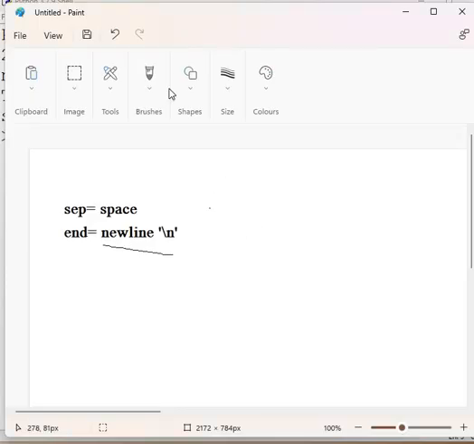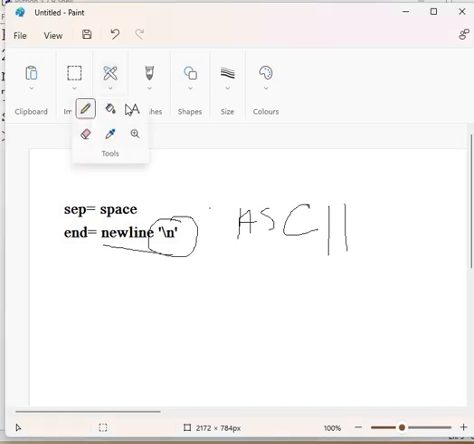I'm not sure if you are aware of ASCII art, but using SEP and END, we can print art of this form as well. One thing I want you to know: these are called escape characters.